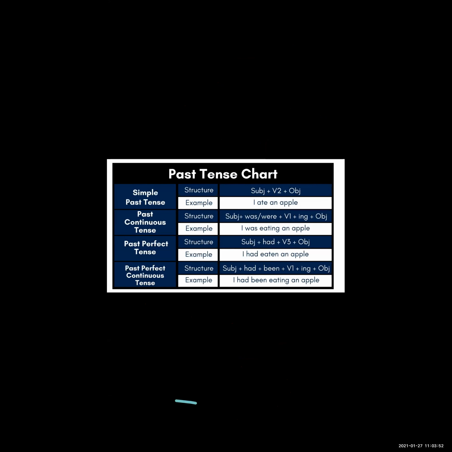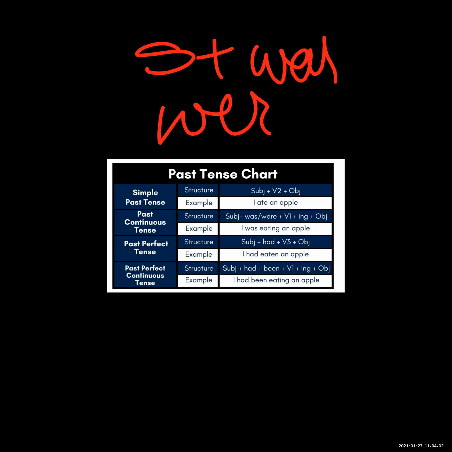Past continuous tense, see the structure: subject plus was, were plus v1 plus ing plus object. This is the formula of past continuous tense. Here we have was and were.